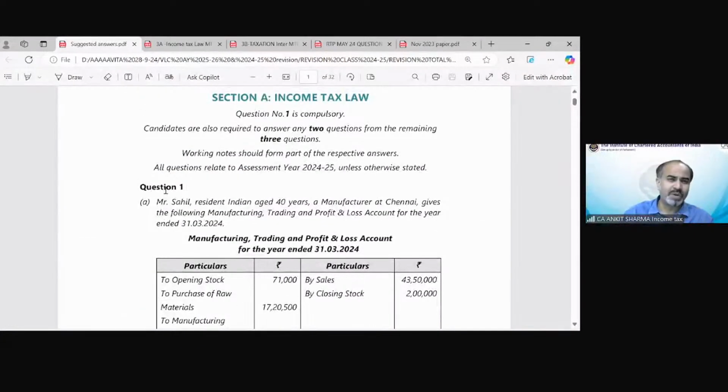One student also asked me in the last class about the solution of test your knowledge question number 15. Definitely we are going to solve that also. But initially, first of all, we are going to solve May 2024 question. Then we will solve November 2023 question. And then we will take MTP. There are 2 MTPs and then RTP. And then we will move on to test your knowledge questions. Okay.